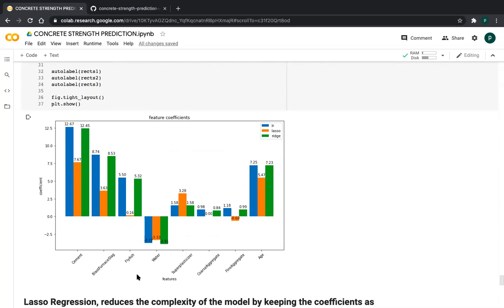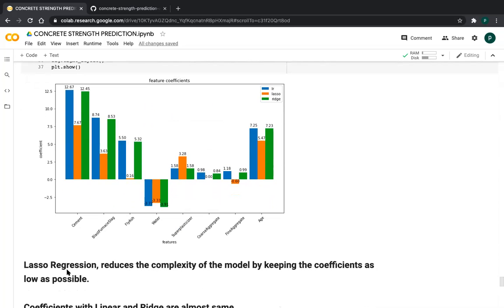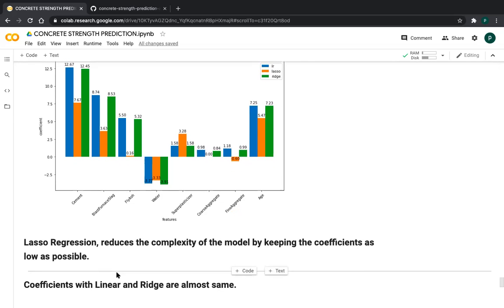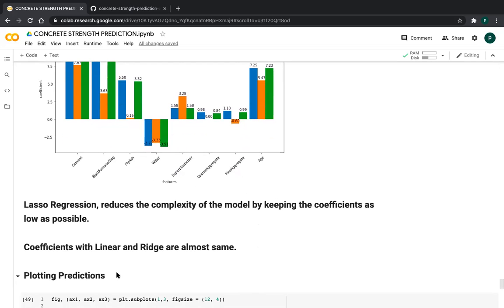These are the coefficients. So from this, as I already said, my observation is the lasso regression reduces the complexity of the model by keeping the coefficients as low as possible. Because if the coefficient values are large, the model is complex because it will overfit to only those features. The coefficients of linear and ridge regression are all the same, as I already said, friends.